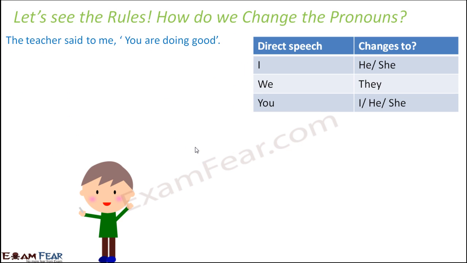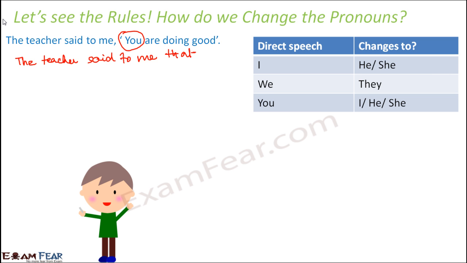Let's look at more examples. The teacher said to me, you are doing good. So this you will change. And how will it change? It will become the teacher said to me that... Now you also need to understand the context of the sentence. The teacher said to me, right?